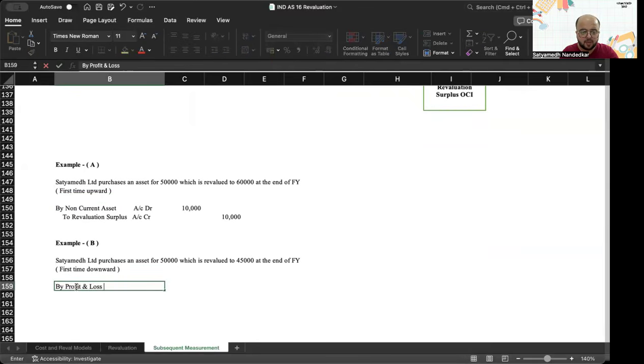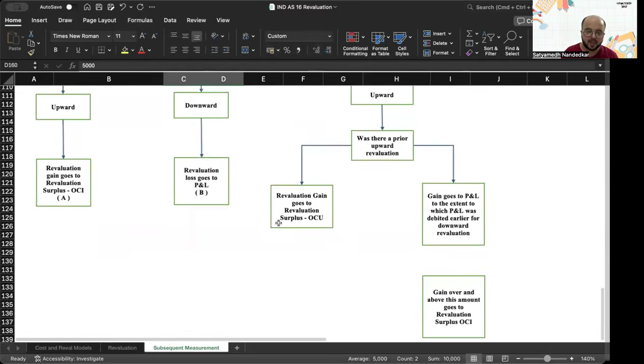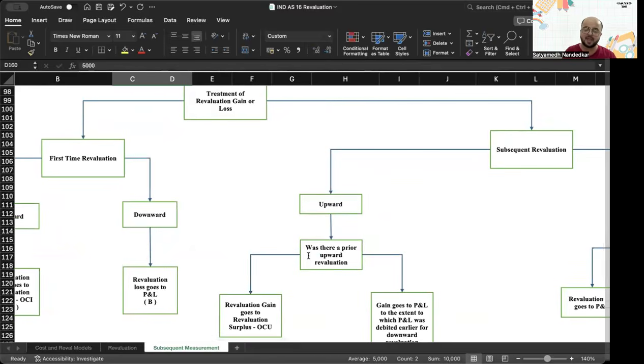By profit and loss account debit to non-current asset account, the value has reduced by 5,000. This is example B. Now, let's look at the next case.